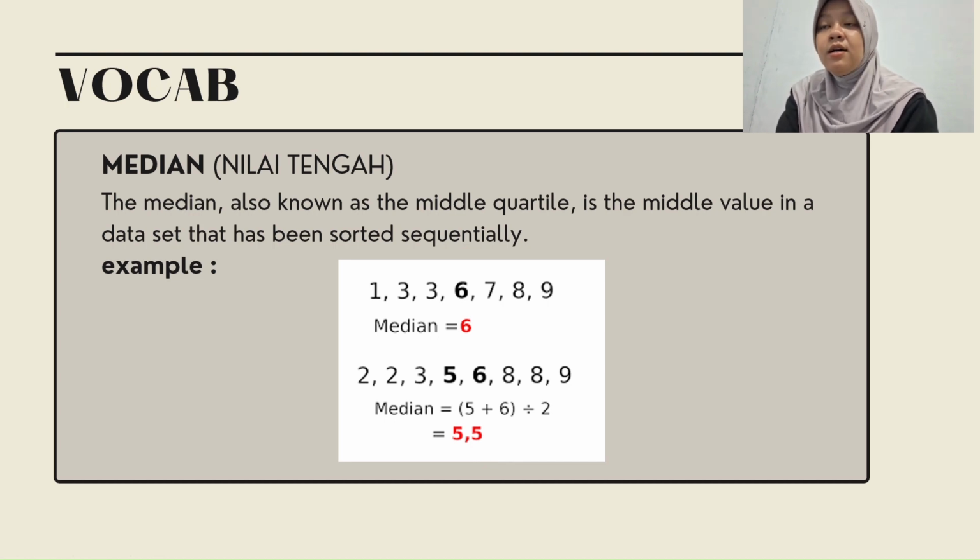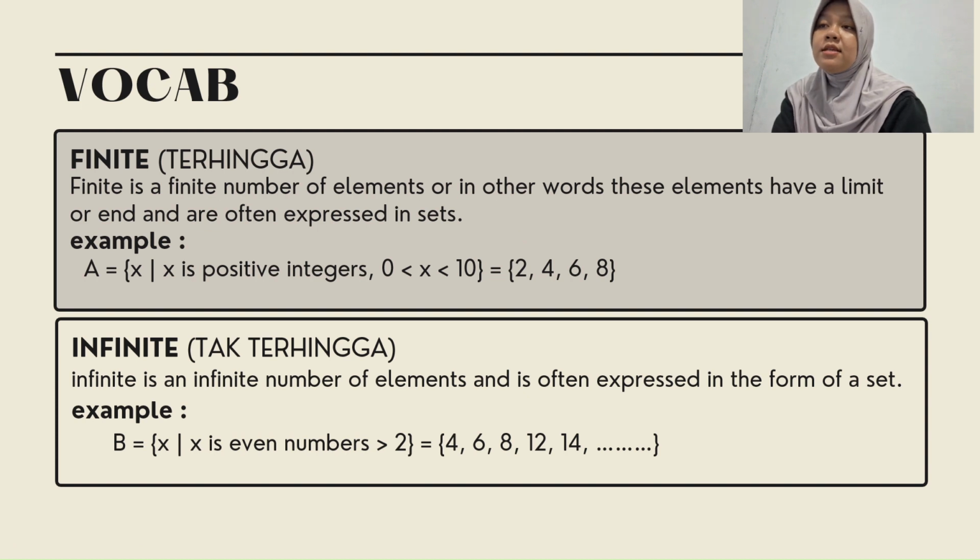Next we have finite, or in bahasa Indonesia, terhingga. Finite is a finite number of elements, or in other words, these elements have a limit or end, and are often expressed in sets. Example, the set A is positive integers more than 0 and less than 10. So the set A is 2, 4, 6, and 8. Why do we stop at 8? Because from the set A, we know the positive integers are less than 10.